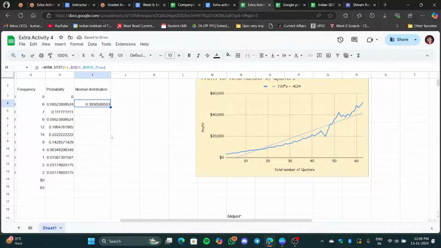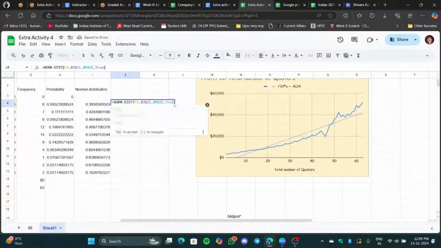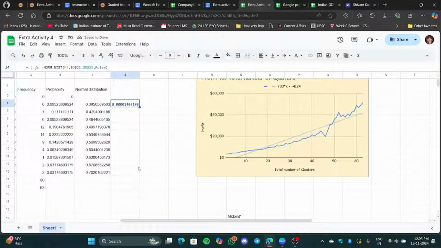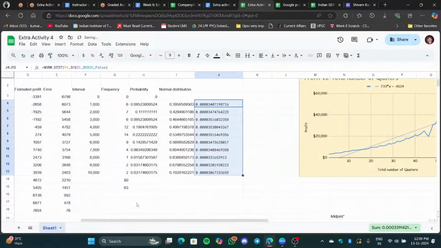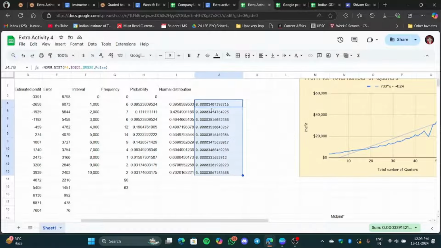So I will just drag it down. Initially, I took the value false, and the value was really absurd. So I will copy this one and paste it over here, and here I will just change the value to false. Okay, let's see. And see the value. This is our probability that we calculated.